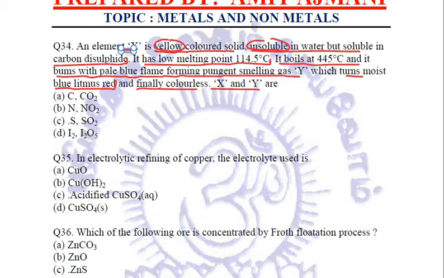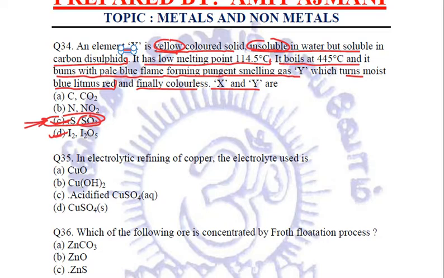X is a yellow colored insoluble solid. X is sulfur, and the gas formed by burning it in blue flame, that is sulfur dioxide, which is an acidic gas which converts into sulfurous acid when it reacts with water. And this is acidic, it will convert the moist blue litmus to red. So C part, that is sulfur and sulfur dioxide, this is our right answer.